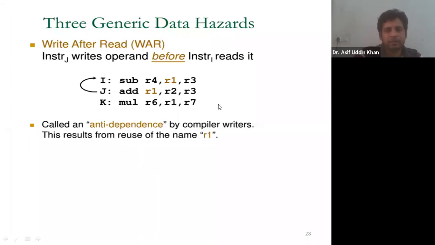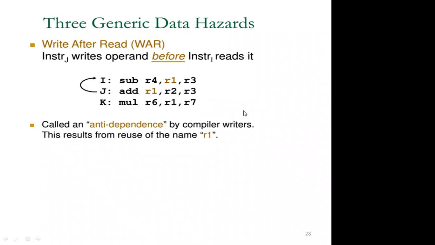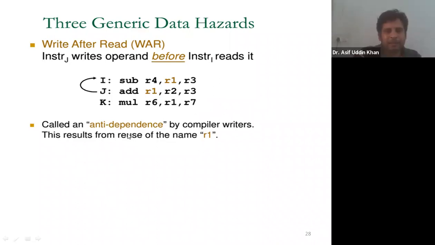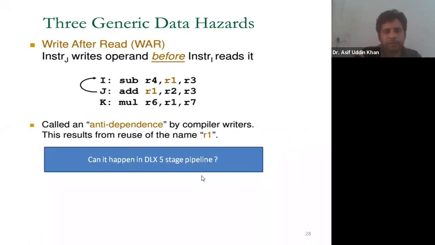Is that clear? Any doubt, students? Did you understand this or not, tell me. Yes. Okay, so this is also known as anti-dependence by the compiler writers. Those who write compilers also call it anti-dependence. Okay? I have a question for you.